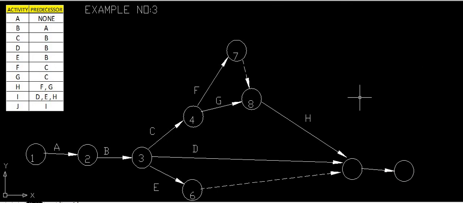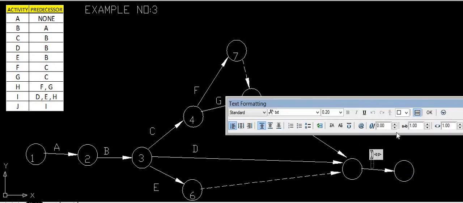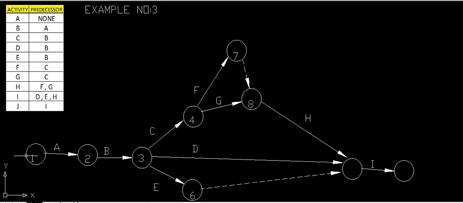Yes, this activity is I. Okay, so have you understood activity I? H and I activities are very important. We have introduced a dummy activity for H also, and we have introduced a dummy activity for I also. So the dummy activity has been introduced twice in this case. Okay. So next, up to 8 we have calculated. The next point is this point, 1, 2, 3.